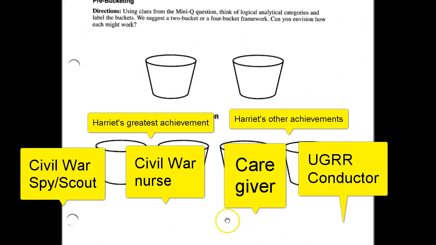So now that we've got all these buckets labeled, especially for our two-bucket approach, which is going to be the approach that we'll use on our essay, and you have these bottom buckets labeled to give you a feel for what all of her accomplishments were, I would like you all, at this point, to move on and start working individually on analyzing document A on the next page, and get as far along as you can on document A and the short answer questions that follow. If you finish document A, don't be shy, move right on to document B, and I will see you all back in class on Tuesday.